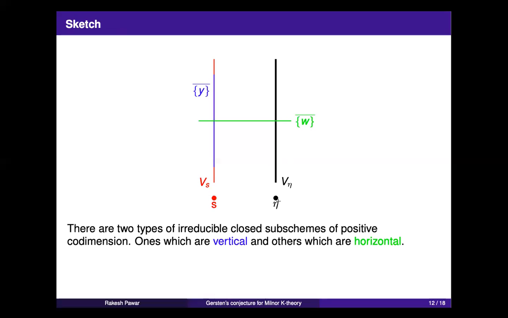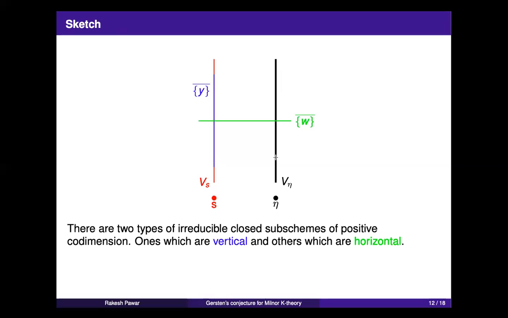Yeah, because in that case it will be over the residue field of the generic point. Yeah, right. Okay, thanks. Because in this scenario, all the Y that we'll be interested in will start in the special fiber, and then we'll sort of spread it so that it becomes horizontal.